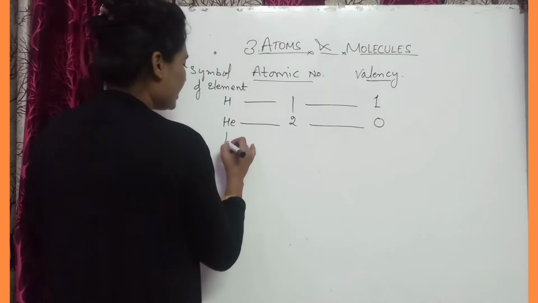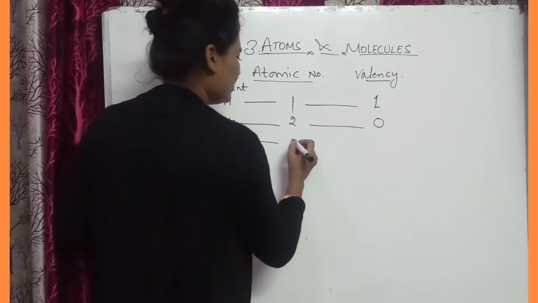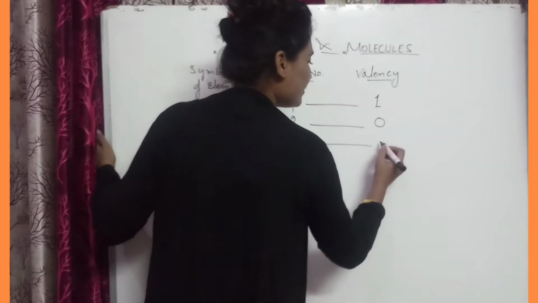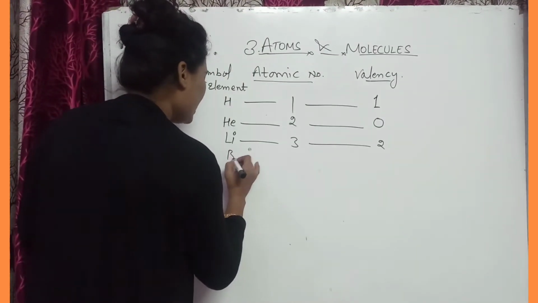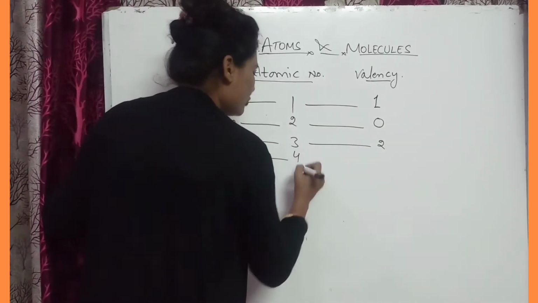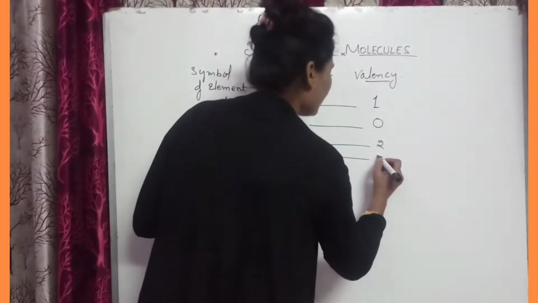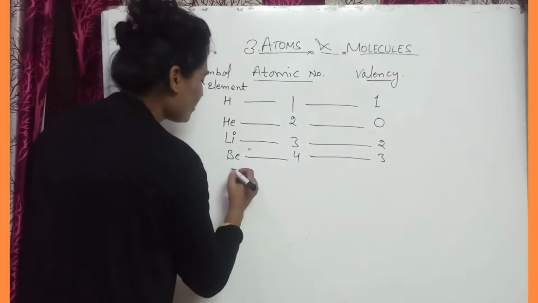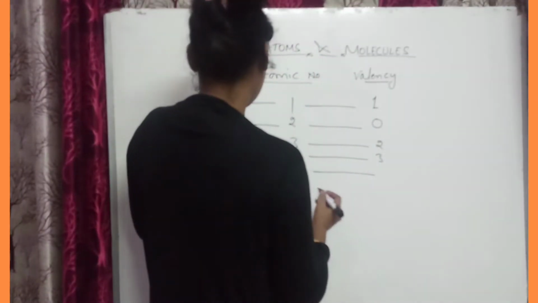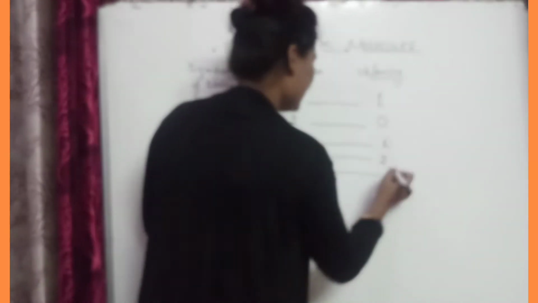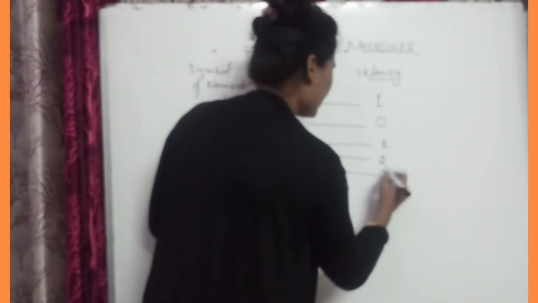Next, Li, that is lithium, atomic number 3. Li, after that Be, beryllium, atomic number is 4. Then B, boron, atomic number is 5. Here lithium, valency is 1. After that beryllium, valency 2, boron, valency 3.